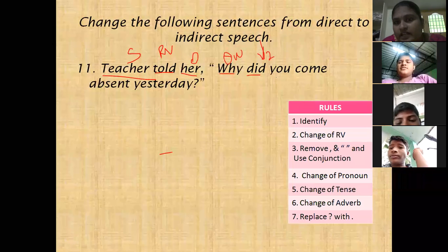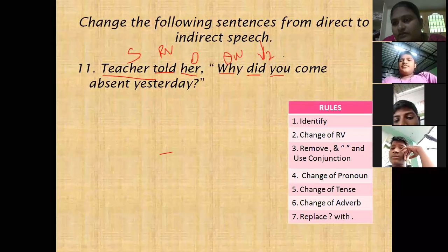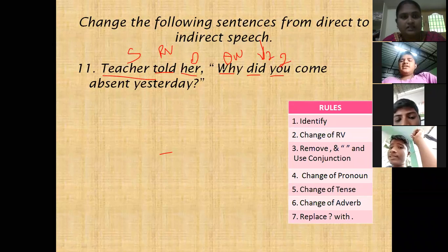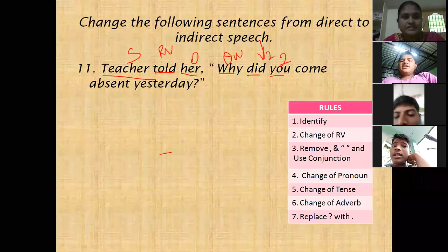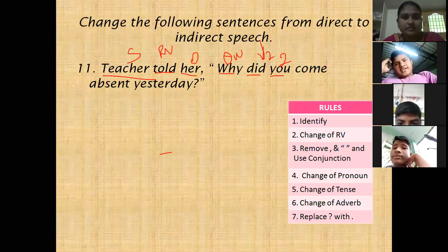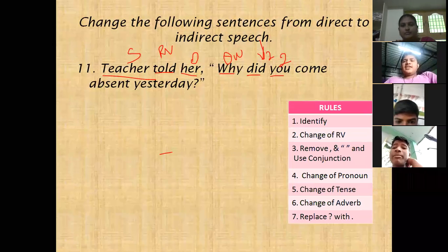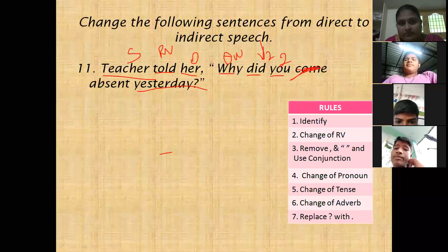Next, you. You is the second person. And next, absent is a verb. Yesterday is an adverb of time. Why did you absent yesterday? Here yesterday is time, an adverb.